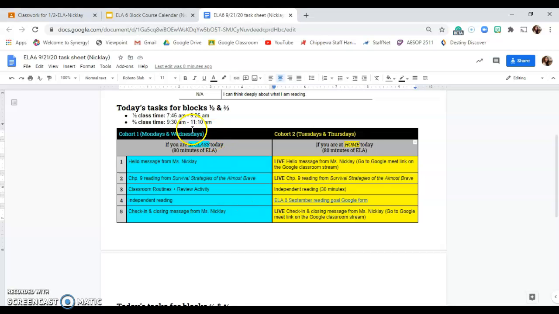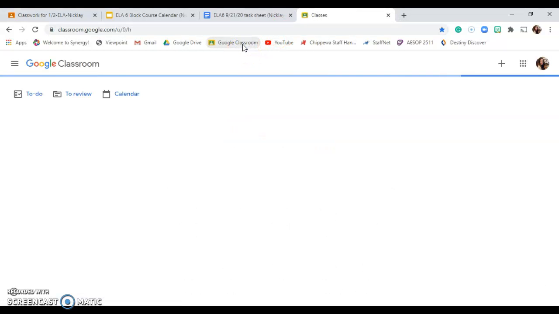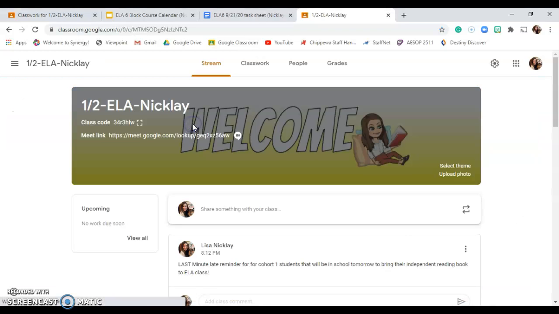The next important thing to note is, let's just say you are in block 1, 2. Notice class time starts at 7:45. However, it says live hello message from Miss Nicolay. What you need to do is go to Google Classroom to get the Meet link. So you would need to do, and most of you already know how to do this, but just as a refresher, go to Google Classroom. And then you just need to be on time, right at 7:45. You need to be on this Meet link.